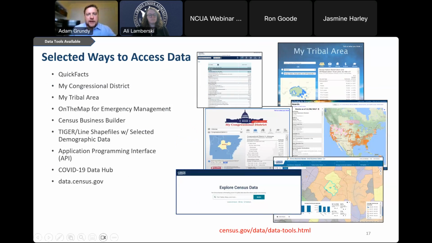The first one is Quick Facts, which you can see on the top left of your screen. So much like the name implies, Quick Facts just gives you a quick example of what's going on in certain geographies from data from the Census Bureau.